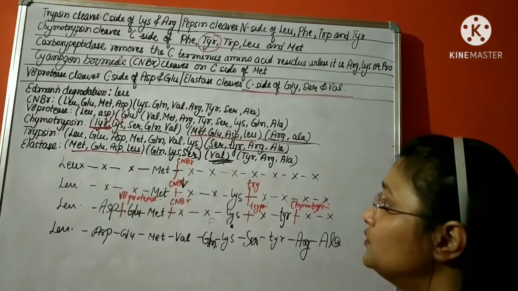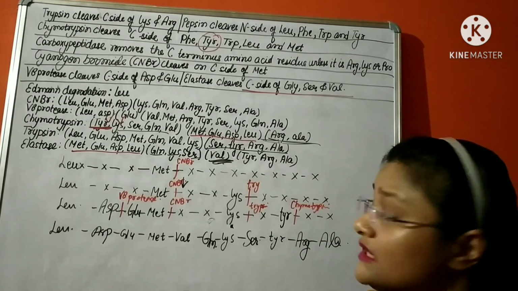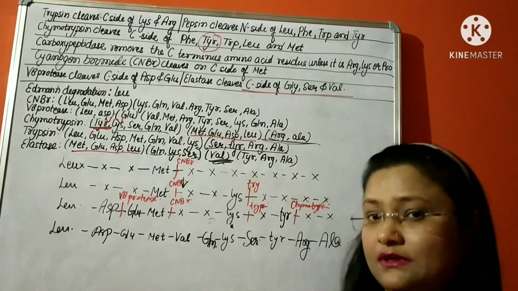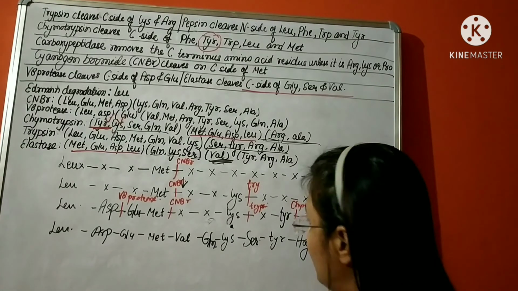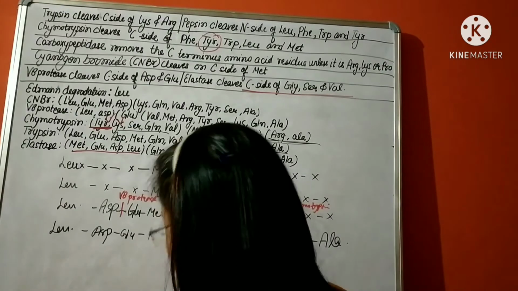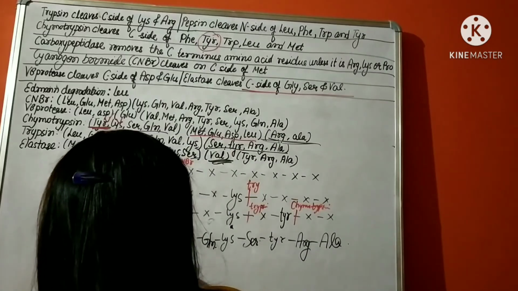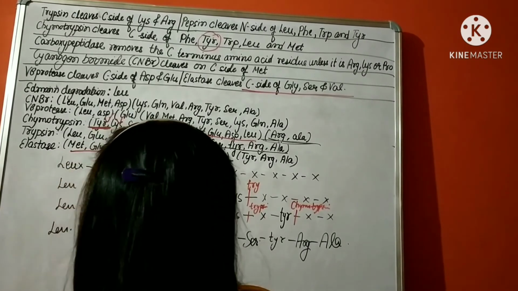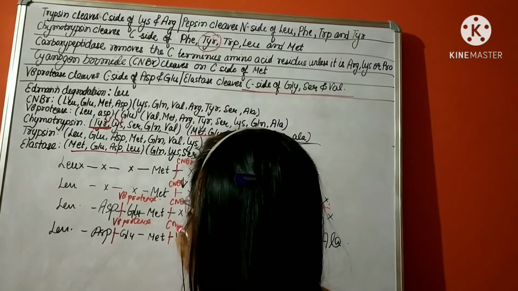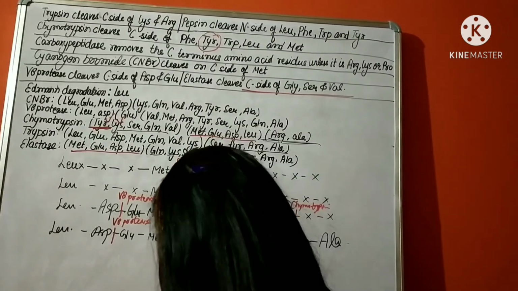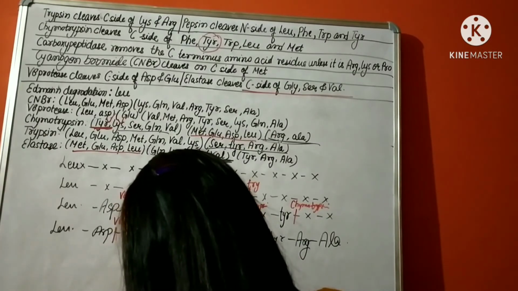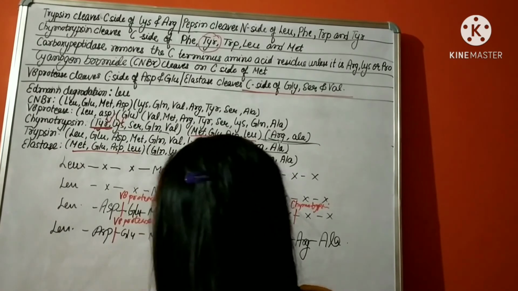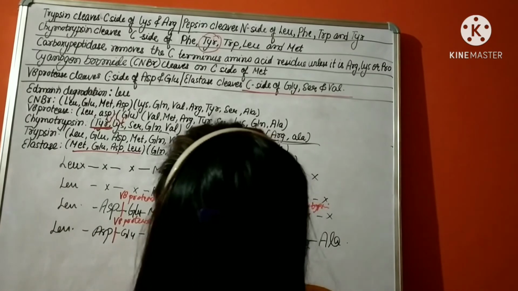But for that we need to know the method, in the sense of how we proceed step by step. So let me write down here now which protease cleaves where. V8 protease will cleave here, CNBr cleaves here, methionine valine is cleaved by elastase.